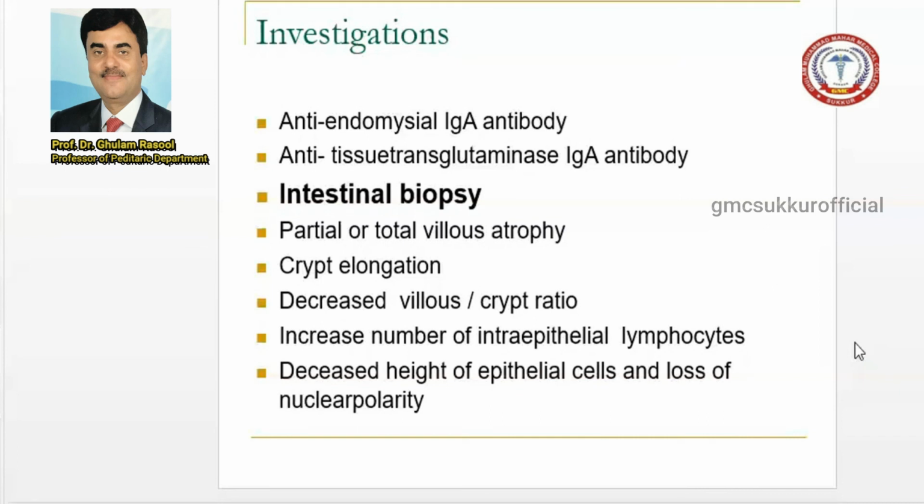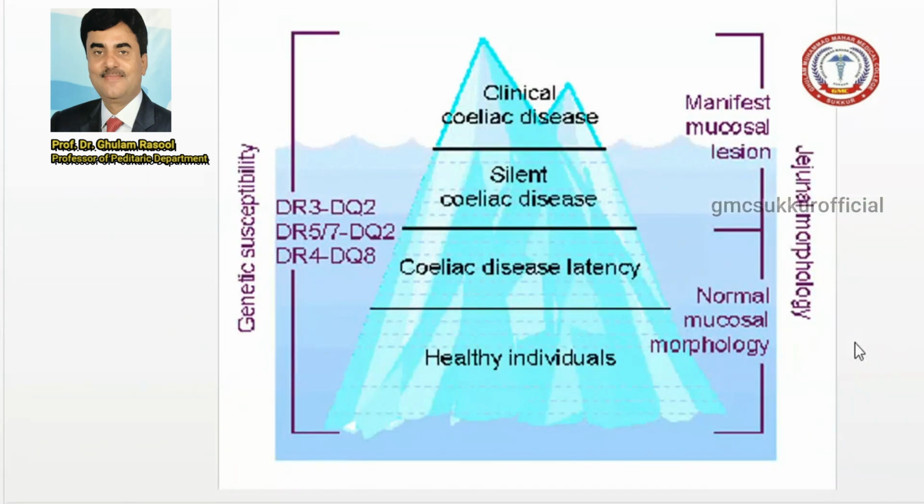So you can say: total or partial villus atrophy, elongation of the crypts, decreased villus to crypt ratio, increased number of intraepithelial lymphocytes, and decreased height of epithelial cells with loss of nuclear polarity. This is the iceberg of celiac disease.